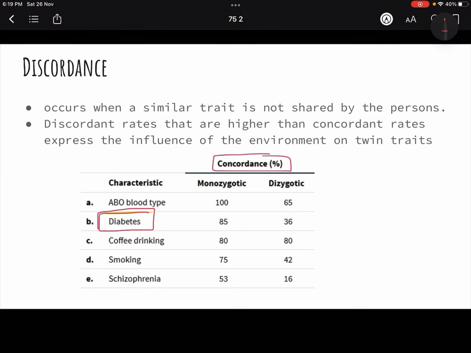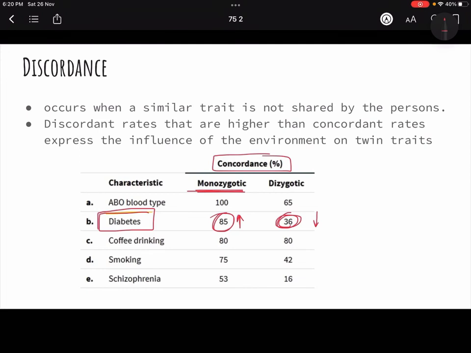That means in the case of monozygotics, the chance of both twins having diabetes is 85%, and in the case of dizygotic twins, both of them having it is 36%. That means for dizygotic twins, both having diabetes is a lower percentage compared to the monozygotic twins having it, right?